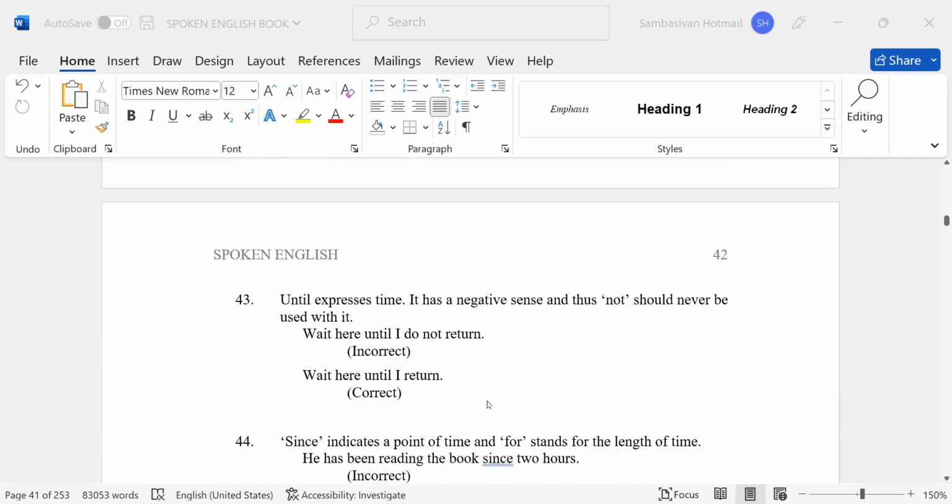Continue. 43. Until expresses time, it has a negative sense and thus not should never be used with it. Wait here until I do not return. Incorrect. Wait here until I return.